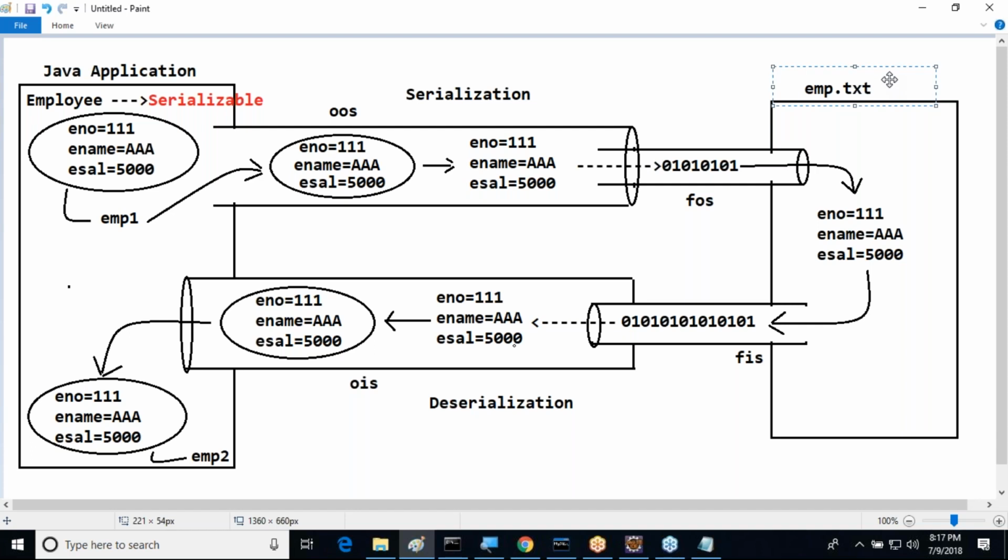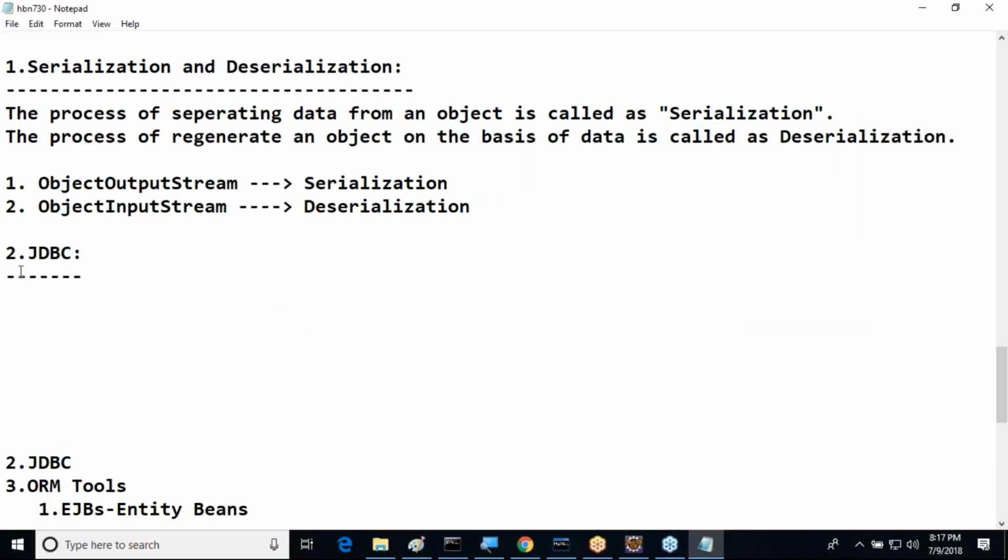But the file system is permanent. If we disturb the data intentionally, only then will it be disturbed. Otherwise, the data remains in our respective file. That means if we keep any data in emp.txt, the data is permanent. Because of that reason, this mechanism is a persistence mechanism. We understood the drawbacks. To overcome all these problems, we must go for JDBC, the next persistence mechanism.